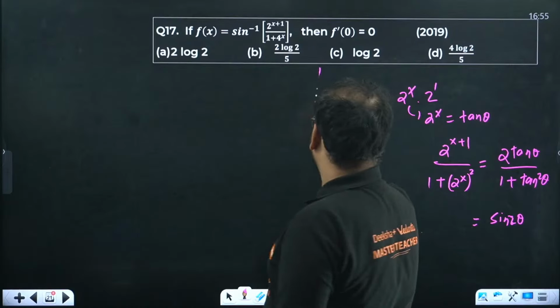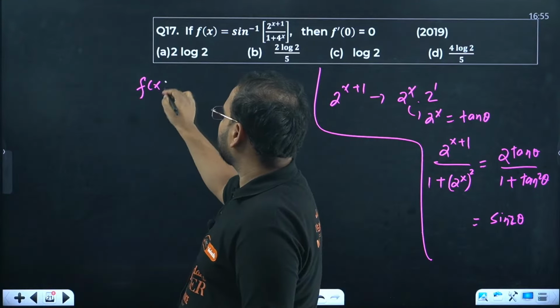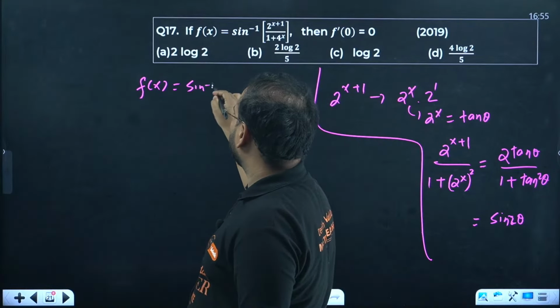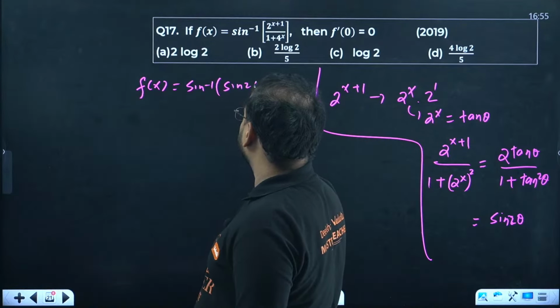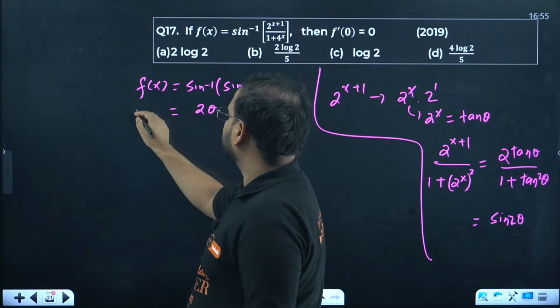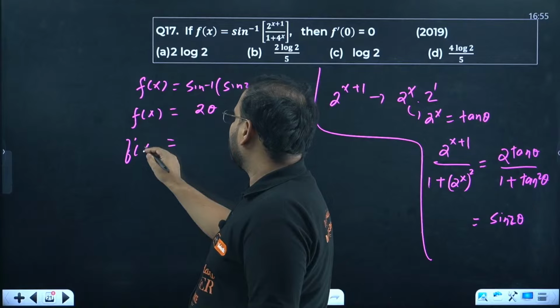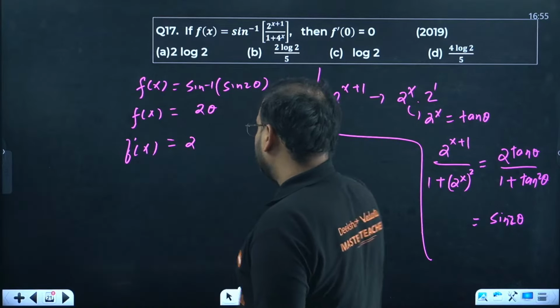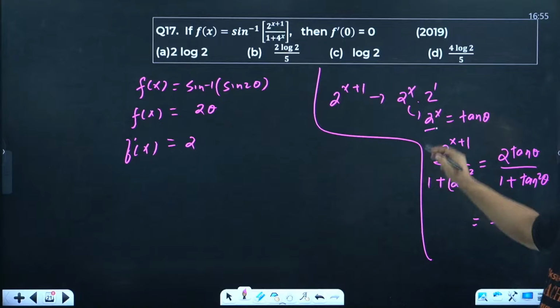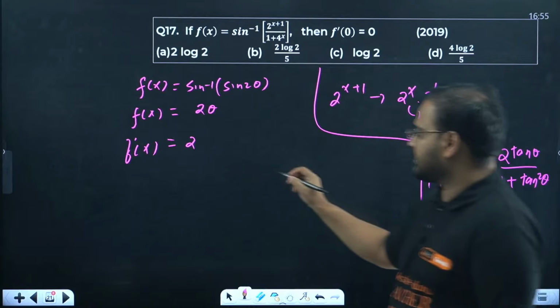Now the question that you have, f(x) equals sine inverse of sine 2 theta. This value becomes what? Simply 2 theta. f(x) is given. Now differentiate this please. f dash of x, so 2 times of, if tan theta is 2 power x, theta will be tan inverse of 2 power x.